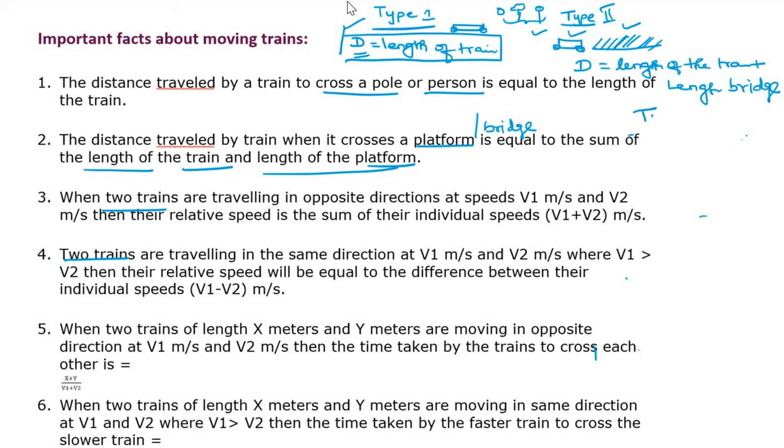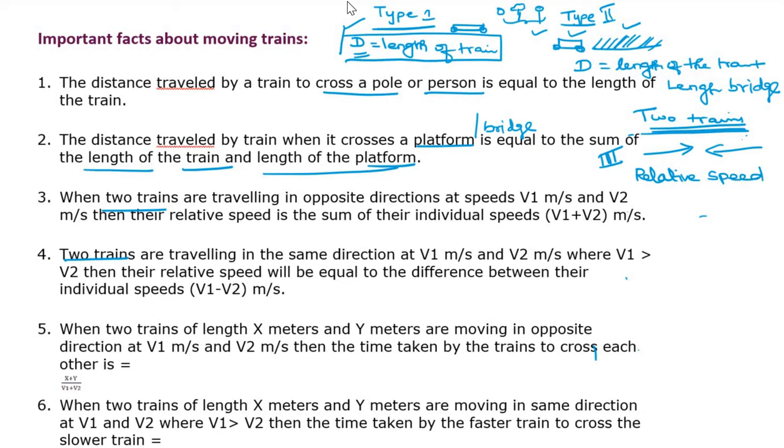Second one, two trains. Here both are moving. Under this we need some condition. Okay, same direction. So two trains are moving means it may be same direction or it may be different direction. Suppose they are in the opposite direction. Two trains are moving, so otherwise we take 3. Third type. Okay. Two trains are moving in opposite direction. At the time how we can calculate the speed? Relative speed.